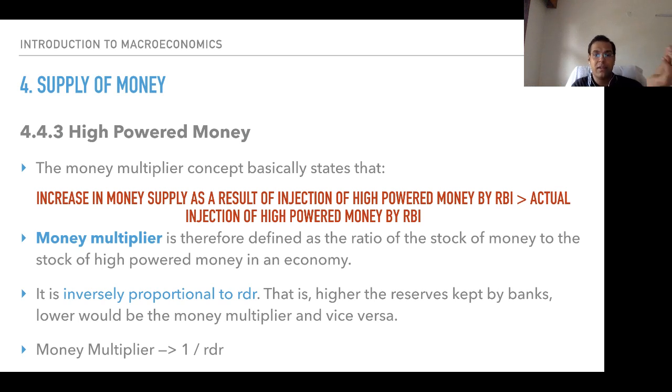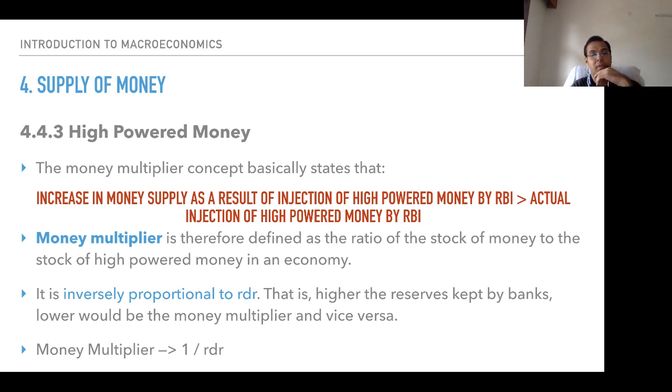Money multiplier is therefore defined as the ratio of the stock of money to the stock of high-powered money in an economy. The ratio of the stock of money, how much money do you have, to the stock of high-powered money in an economy is called the money multiplier. How much money are you multiplying? How much money do I have in stock? And how much would the stock of high-powered money in an economy keep on increasing? That is something we have to understand.